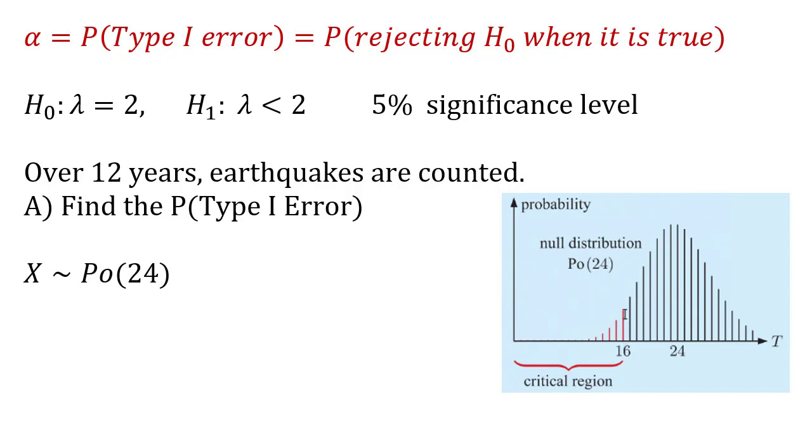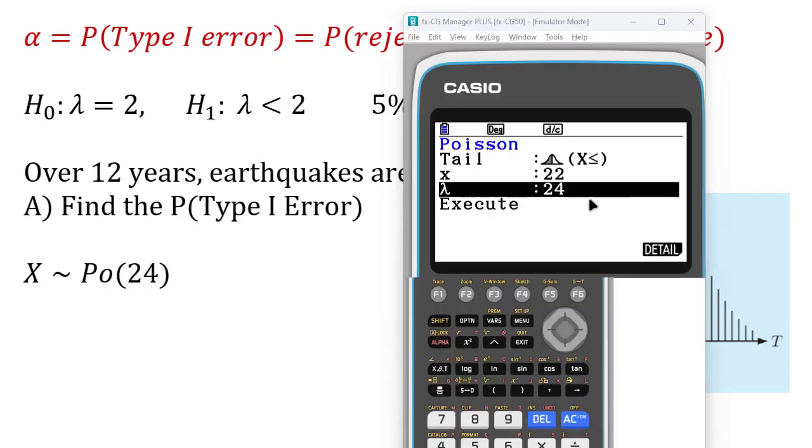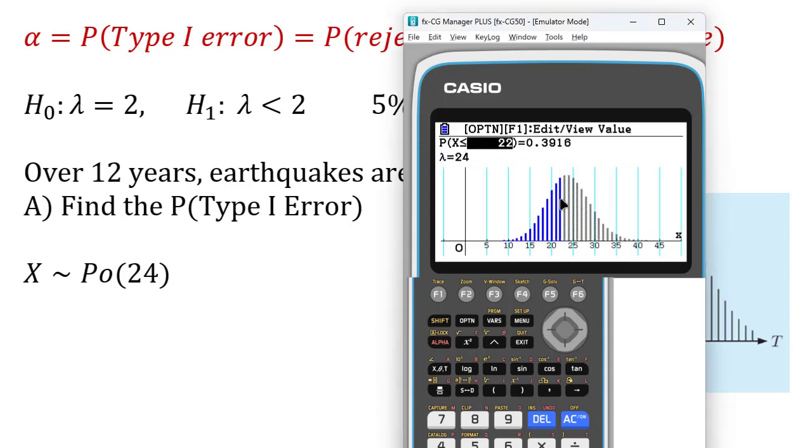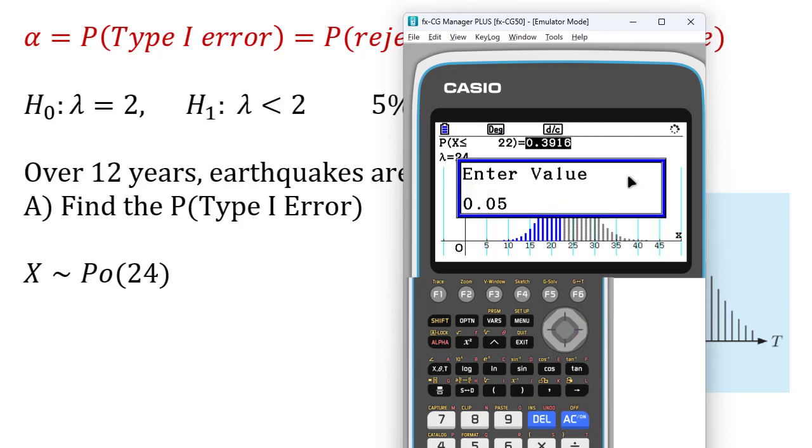Now, first of all, you see, it's very unlikely they'll add up to exactly 5%. So we're not looking at exactly 5. We're saying, what is the highest number that is less than 5? Well, we can easily do that. So the mean is 24. I'm not bothering to type an X. I'm just going to have a look at it. And I want this number to be 5%.